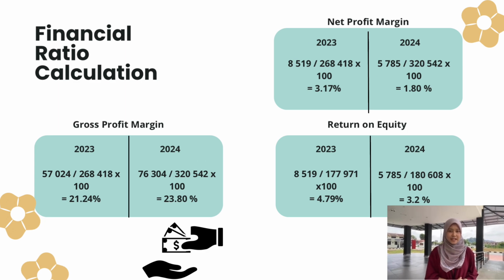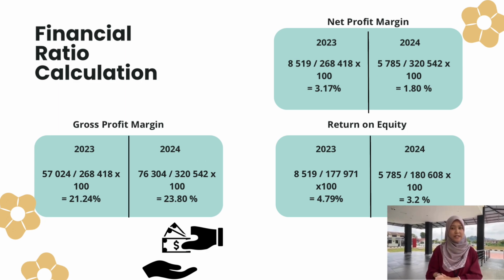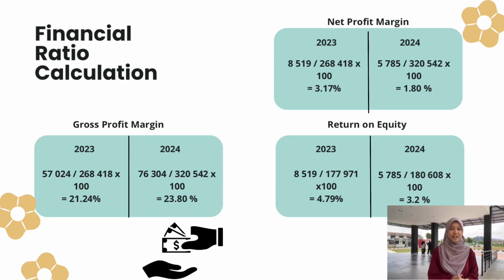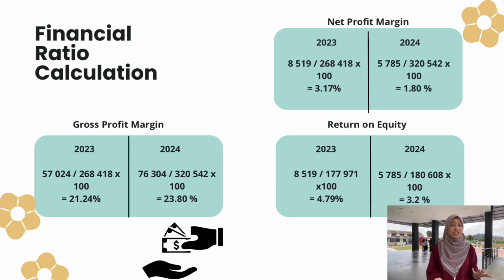For profitability ratio, we can see gross profit margin for OCB in 2024 is higher than 2023, which is 23.18%. Meanwhile, 2023 is just 21.24%. It showed that in 2024, the sale is satisfied.